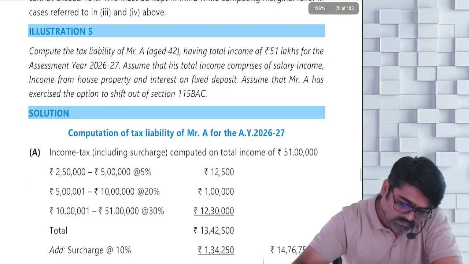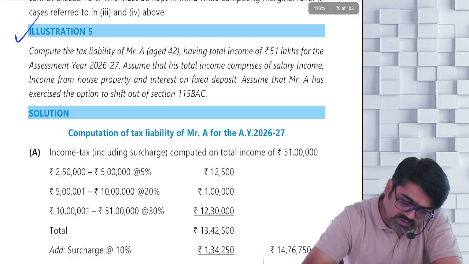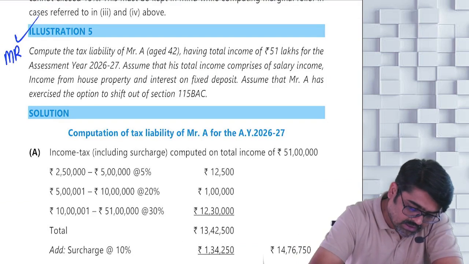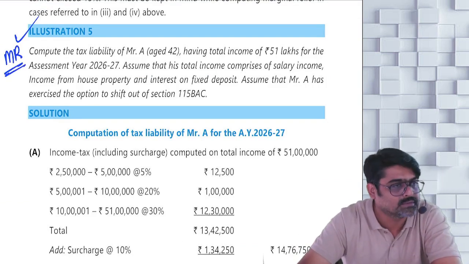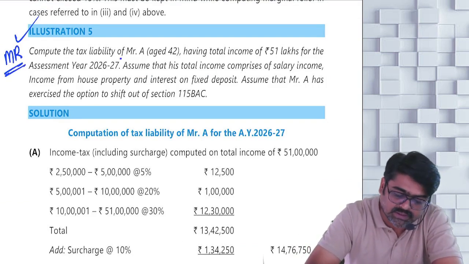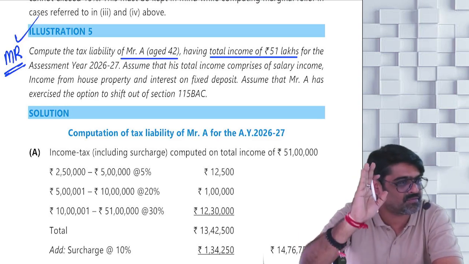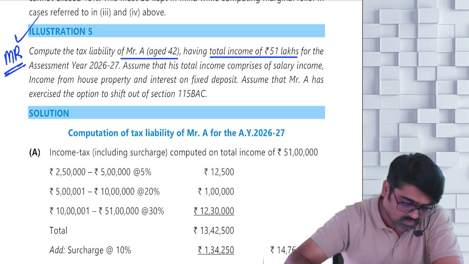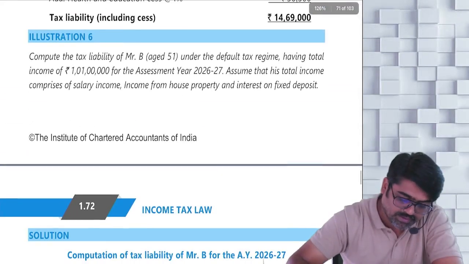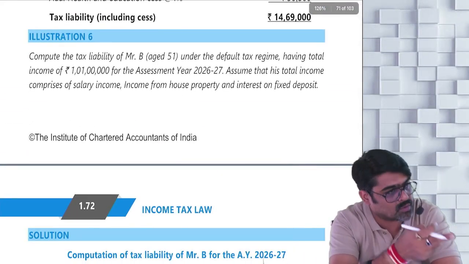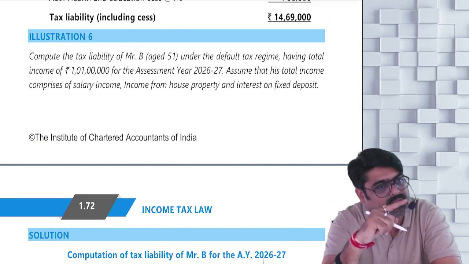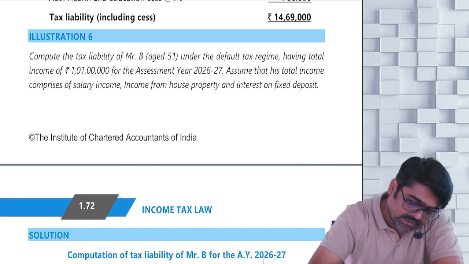Now next one, illustration number 5. This is the illustration on marginal relief. Compute the tax liability of Mr. A, aged 42 years, having a total income of 51 lakhs. This same example I have taken in my first lecture only. So no need to do this, and even if you want to do it at home today, because same example I have taken in my first chapter. Illustration number 6 also is on marginal relief.